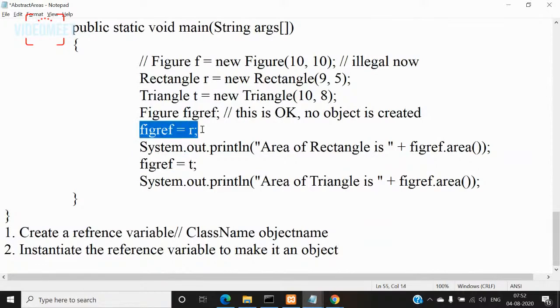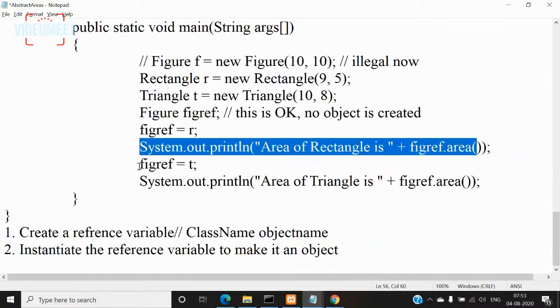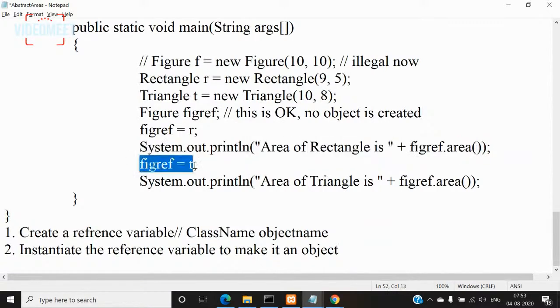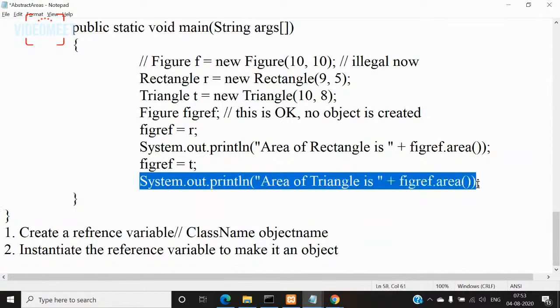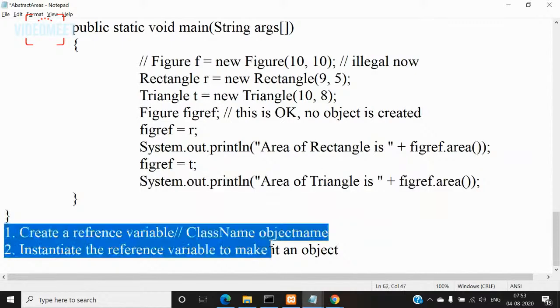Here I have assigned the rectangle subclass object, then displayed this message and called the area method for rectangle. Then after that I'm modifying that figure reference variable to a triangle object, displaying this message and making a call to the area method of the triangle object. So this will work fine. This program will work and give you the output properly.